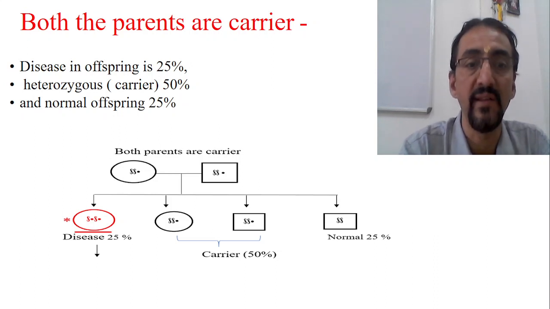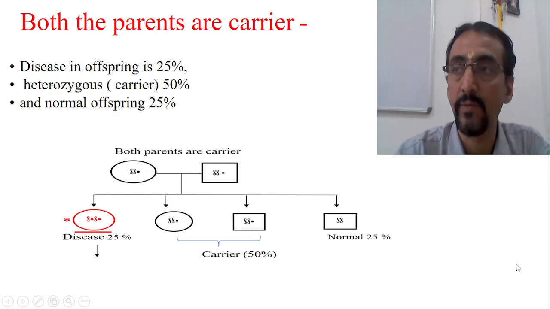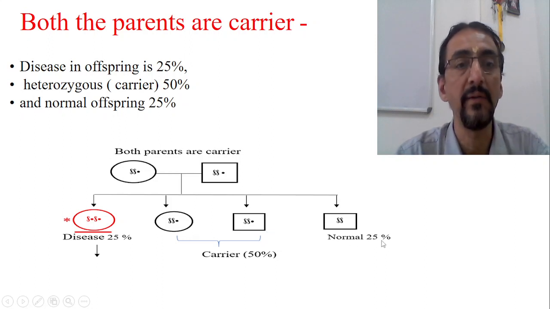Then the possibilities are these: the disease will be 25%, so out of 4 kids, one will be diseased, and out of the 4 children, 50% will be carriers and 25% will be normal.